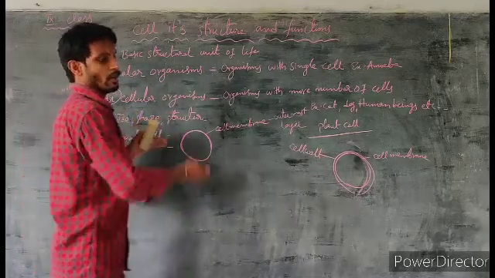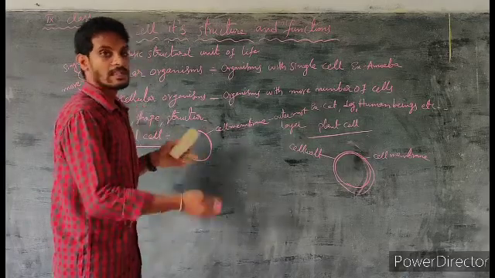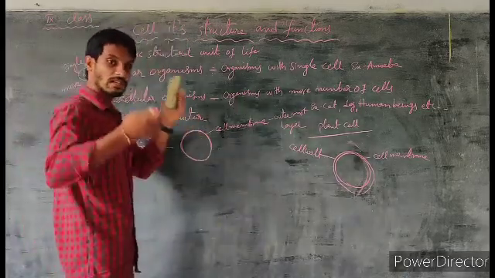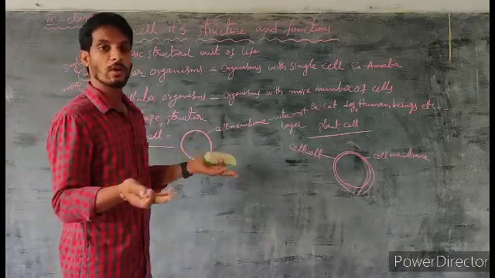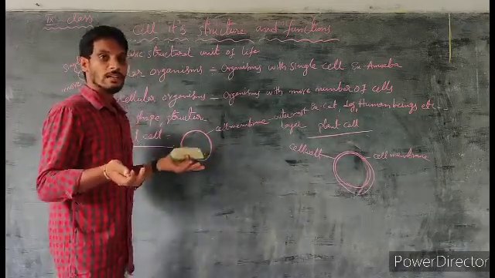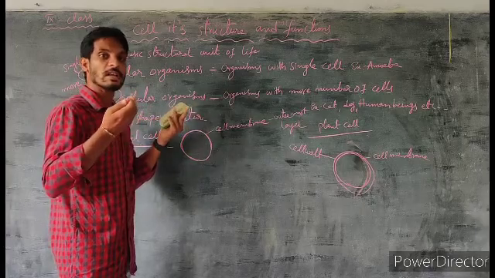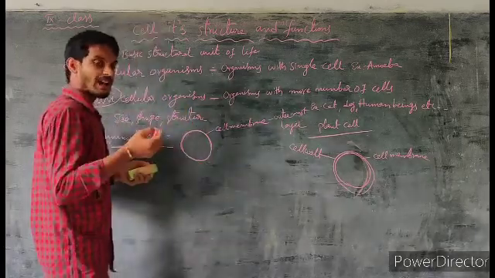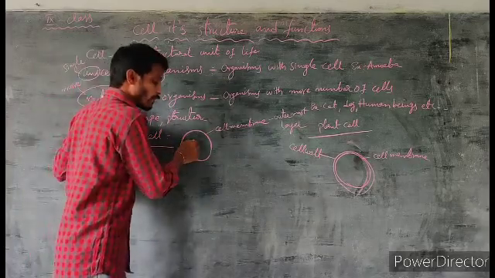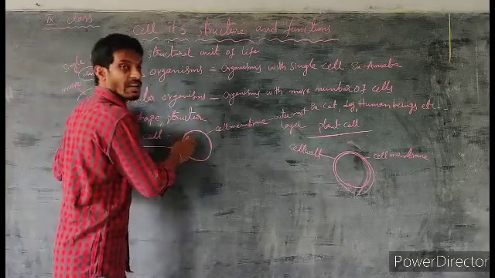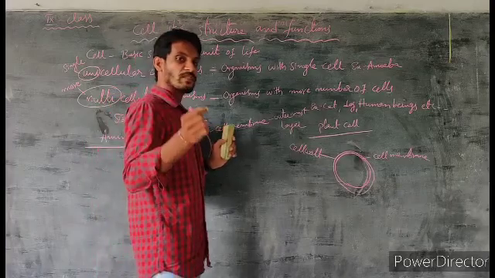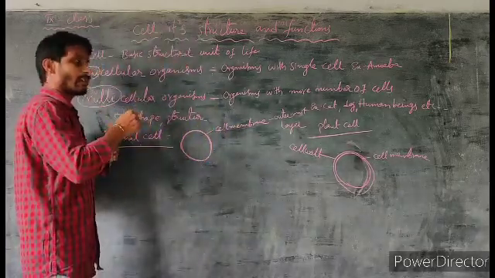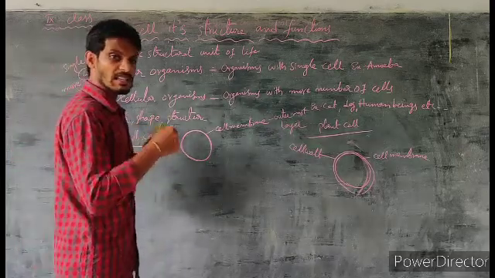That means different types of cell organelles are present inside the cell. Just as we have different parts in our body: hands, nose, ears, eyes, and each part has its specific function, as like that, different types of organelles are also present inside the cell. But the organelles present inside the cell are not the same in all the cells.